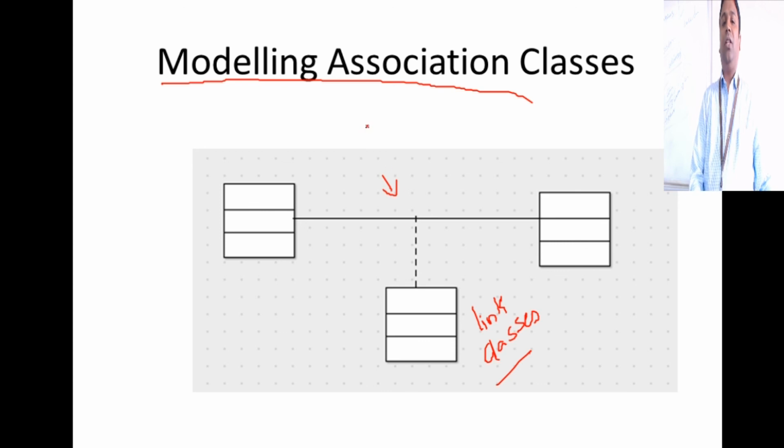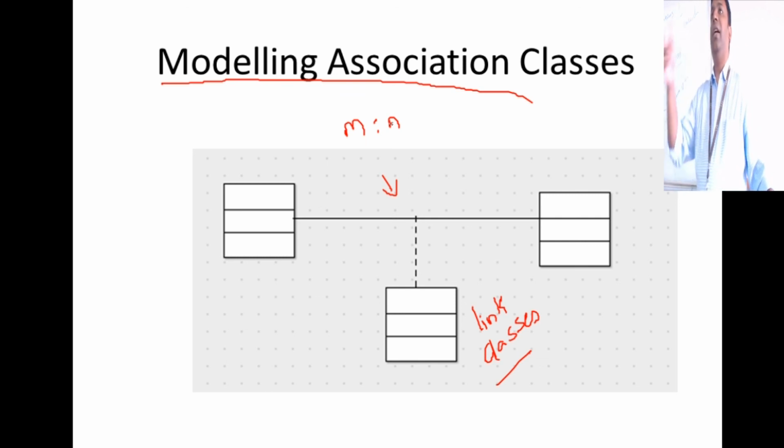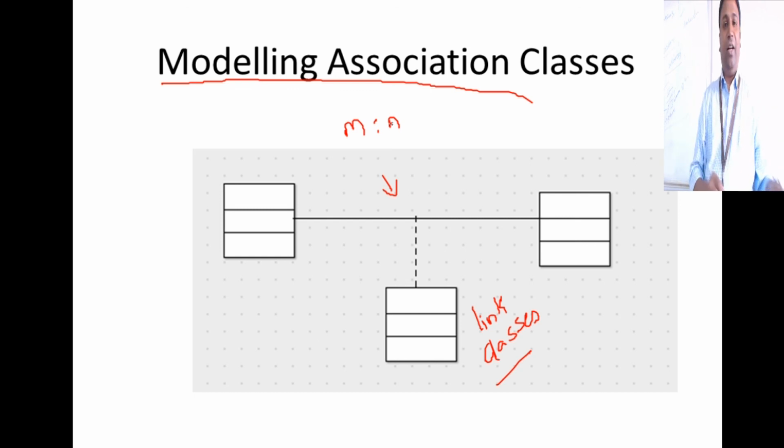Have you heard of this thing in ER? I'm just mapping ER to a class diagram here. I'm just doing it intentionally. Have you heard of this M to N relationship between two entities? When two entities are having an M to N relationship, what happens? How does that relationship get converted? A relationship, you want me to draw that too?